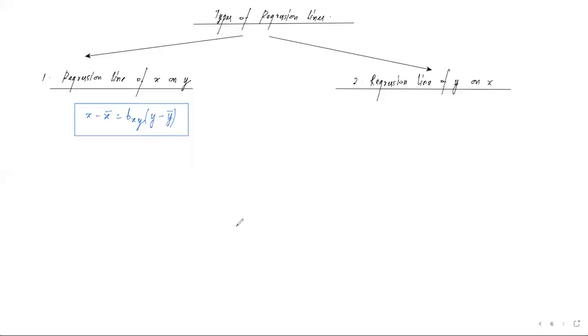The same thing, if we go to the regression line of y on x, the equation becomes y minus y bar is equal to byx into x minus x bar. It was very easy for us to understand because now we can see the equation mentioned is the regression line of y on x. We mentioned y first, so y minus y bar will be on the left side. x was mentioned later, so x minus x bar will be on the right side. And since the regression line is y on x, the coefficient will also be y on x. It is the regression coefficient of y on x.